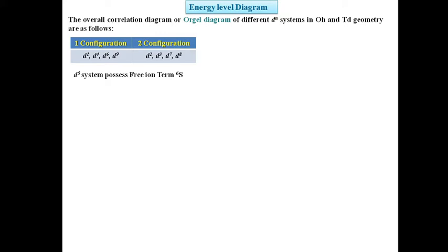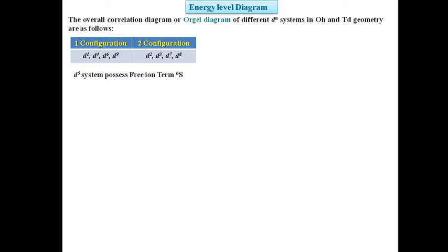We treat the d5 metal ion system in a somewhat different manner, since its electronic arrangement, spin-orbit coupling pattern, and crystal field splitting pattern are much more difficult, so it will be discussed later. Let us recall what we have learned in our previous video. As I told you earlier, we have arranged d1, d4, d6 and d9 systems in the same group depending on different criteria according to Orgel diagram.